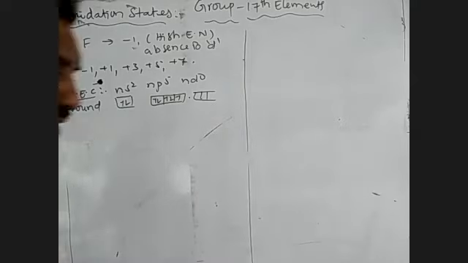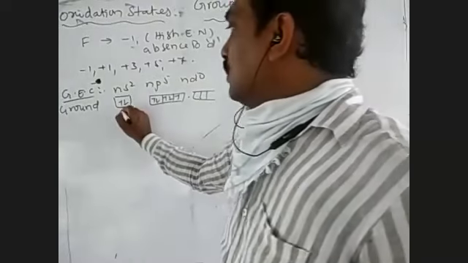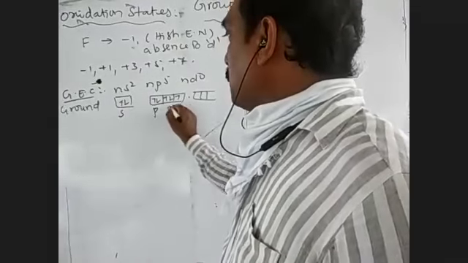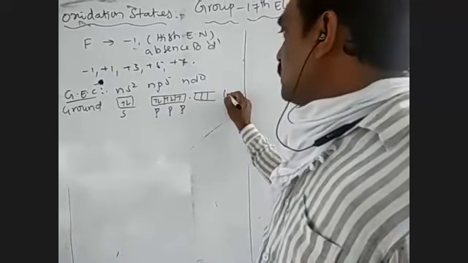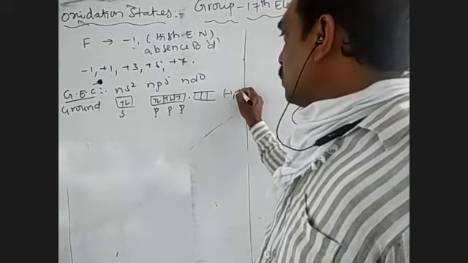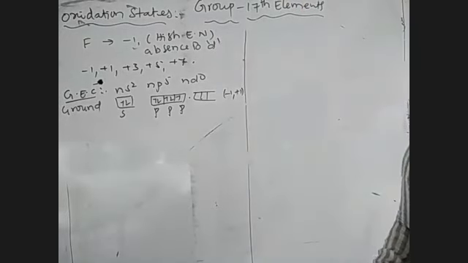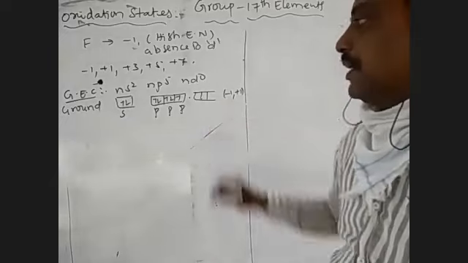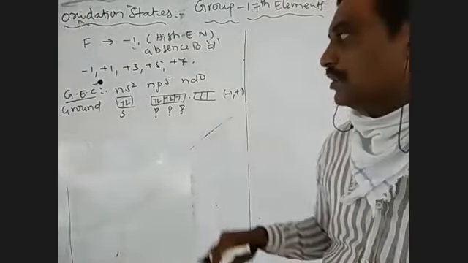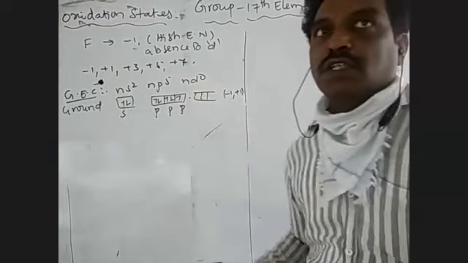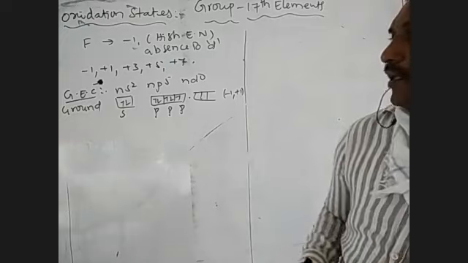So in the ground state, the valence shell contains only one unpaired electron. This is the 1s orbital and 3p orbital. That means in the ground state, the oxidation states shown are +1 and -1. In a given compound, if the halogen shows +1 or -1, that indicates the central halogen atom is participating in its ground state electronic configuration only.